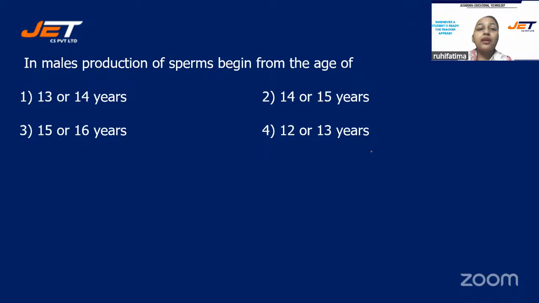Next one. In males, production of sperms begin from the age of, and your options are number one, 13 or 14 years, number two, 14 or 15 years, number three, 15 or 16 years, or is it number four, 12 or 13 years?